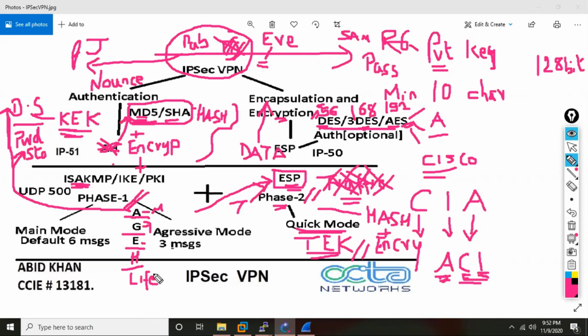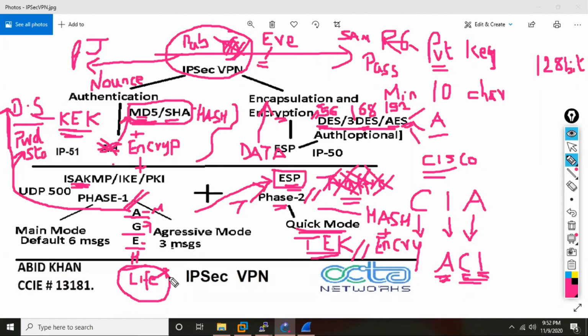There is nothing like they will not give you an option. You will always have it. Whatever they tell you, you have to do. Suppose they do not specify a lifetime. That means then don't do lifetime. You are not supposed to do it. The default lifetime in ISAKMP is 1 day. Just imagine, the default lifetime is 1 day, 86,400 seconds. That is the default lifetime. So that is very high.